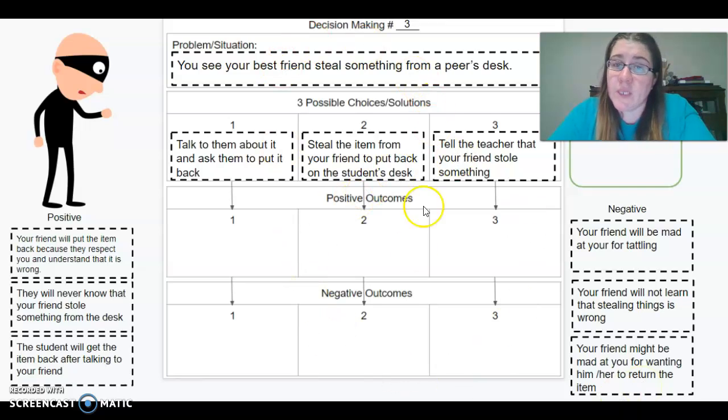So go ahead and fill this out and talk to your supervisor or parent about what you would do in this situation. Make sure you log into Canvas and complete the work.